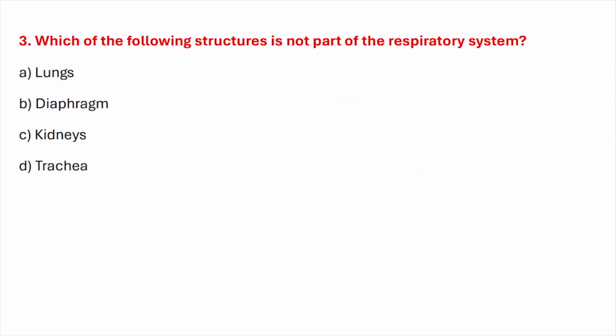Question number three. Which of the following structures is not part of the respiratory system? Correct answer is option C. Kidneys.